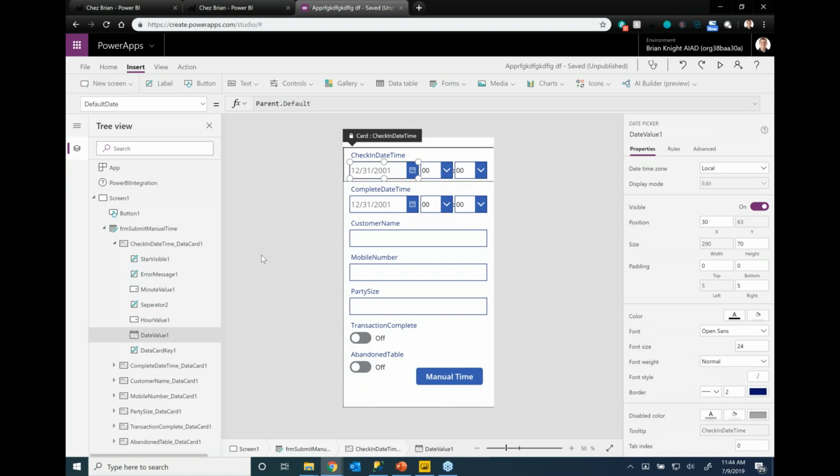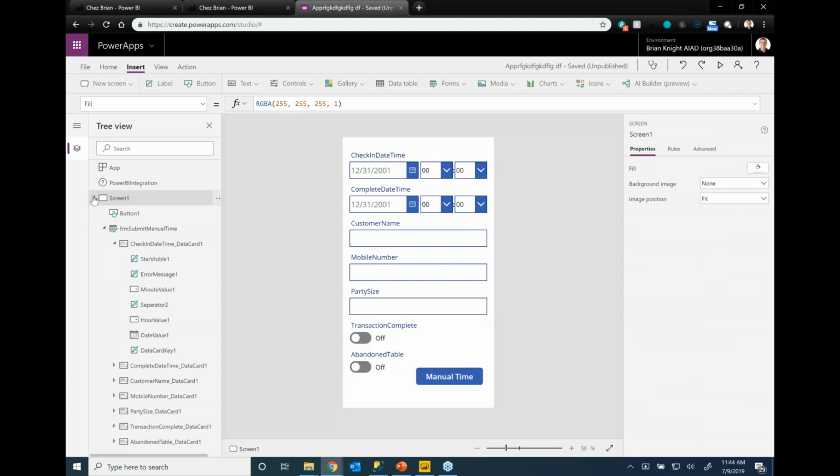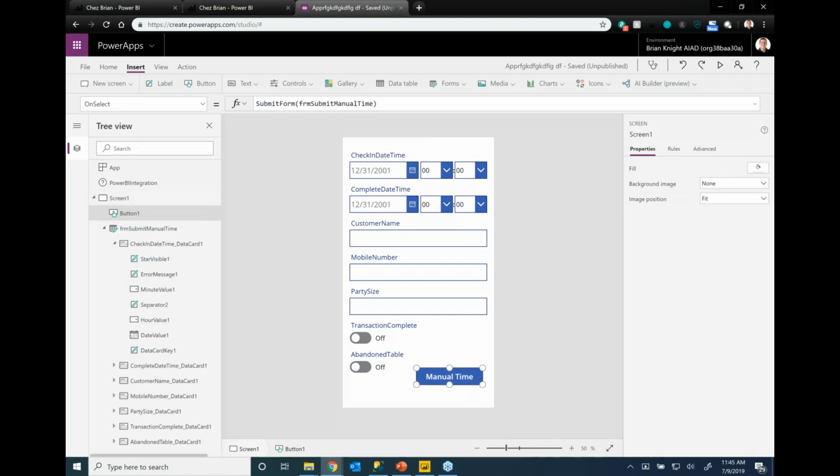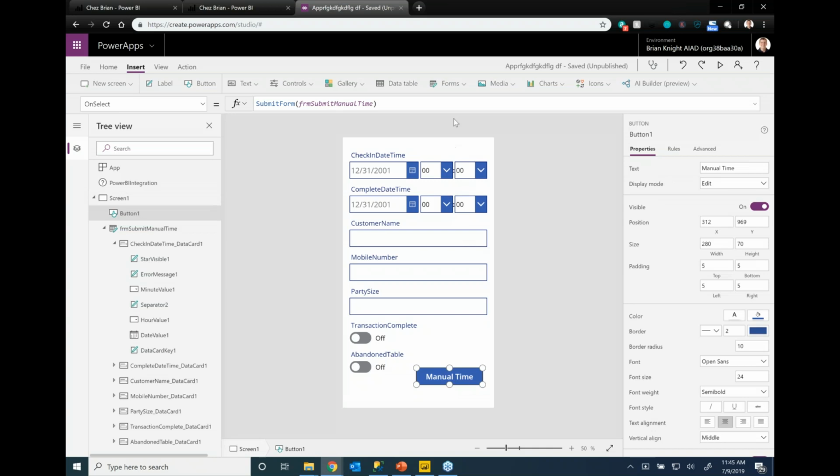Okay, now I want to go ahead and save this application, but there's one more piece I want to do. Once I hit the submit button, I want to refresh the data set also in Power BI. So this is a special thing that they've added now in February. The semicolon you're seeing here says do this, then do this, then do this. By the way, I forgot to tell you that earlier. I'm sorry about that. So you'll see the word Power BI integration right here.